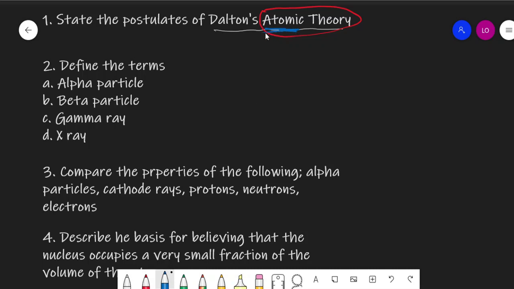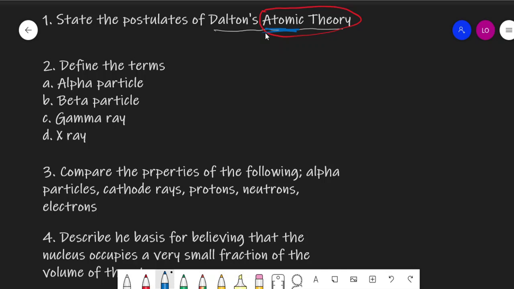So every scientist at their own given time proposed some sort of theory about what the basic units of the universe are about. Dalton's atomic theory is what Dalton, who was a chemist, proposed as the result of his research as to what atoms are.